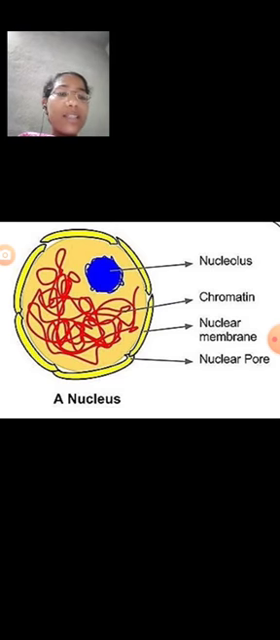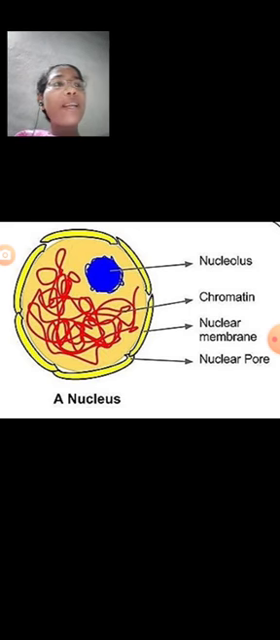The nucleus consists of a nuclear membrane, nuclear sap, chromatin reticulum, and nucleolus. The nuclear sap contains organic and inorganic substances like nucleic acids, proteins, enzymes, and minerals, and proteins like histones and protamines.